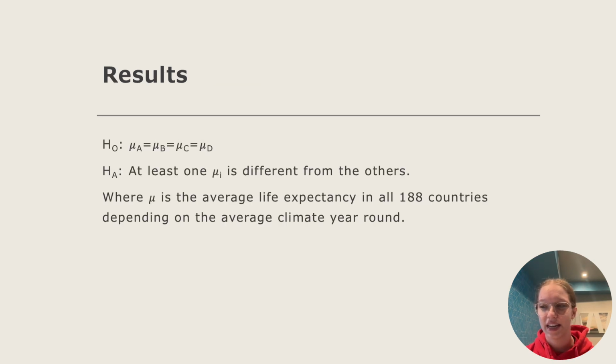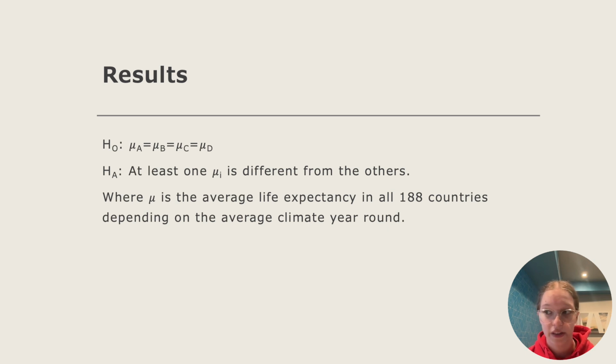We chose an ANOVA test for the analysis of our data because there were more than 2 groups of data: a categorical variable, which was the climate classification of countries, and a quantitative variable, which was the average life expectancy in the countries. The ANOVA null and alternative hypotheses were developed as shown on screen. The null hypothesis is that the average life expectancy in all 188 countries of each climate classification would be the same, and the alternate hypothesis is that at least one of those means would be different.